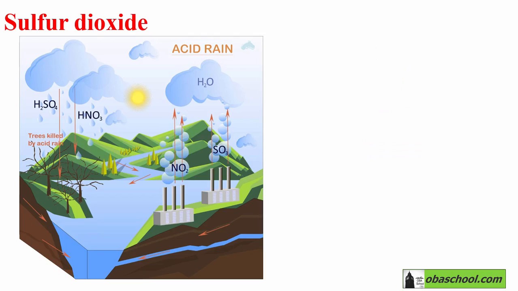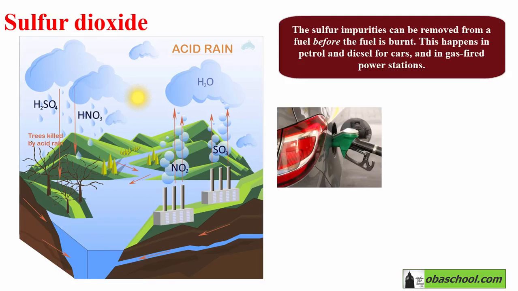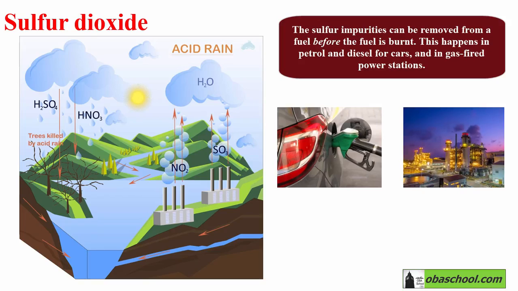The question is, can we remove these sulfur impurities from the fuel before burning it? And the answer is yes, we can. So in petrol and diesel for cars and in gas-fired power stations, the sulfur impurities will be removed from a fuel before the fuel is burnt.